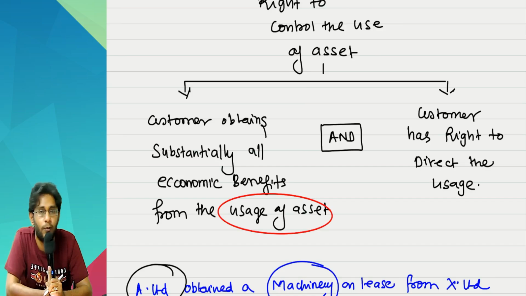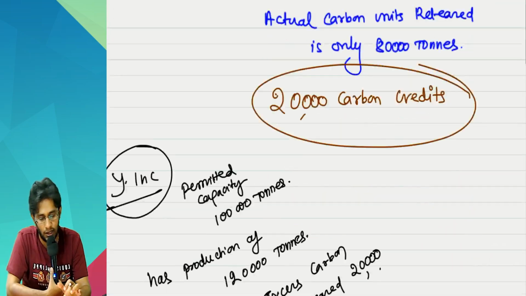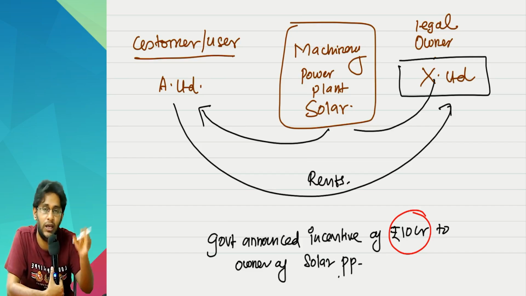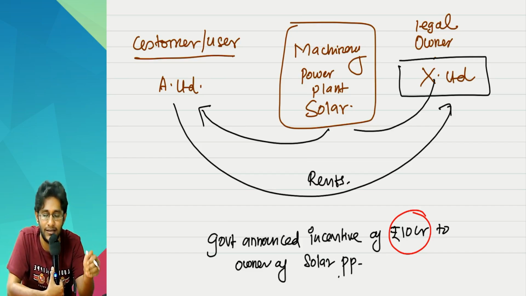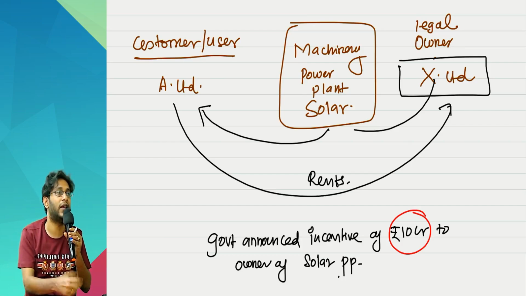we are talking about benefits which are resulting as a result of use of the asset. The benefit of government incentive is not coming because the asset is used in a particular way. It is given because somebody constructed the asset in a particular way, not because of usage. Even if X Limited had not leased this asset to A Limited, X Limited would have received this benefit anyway.